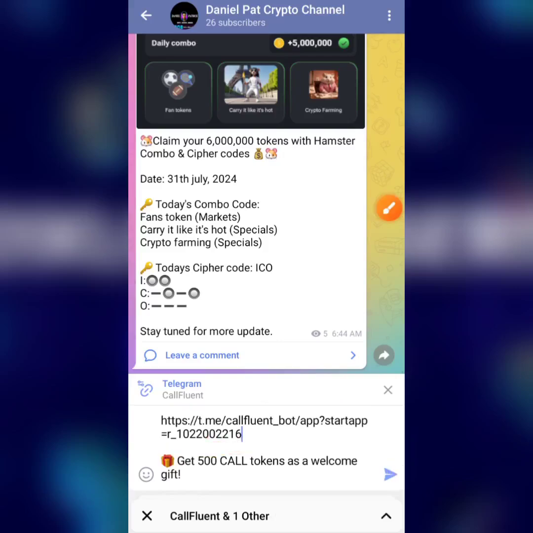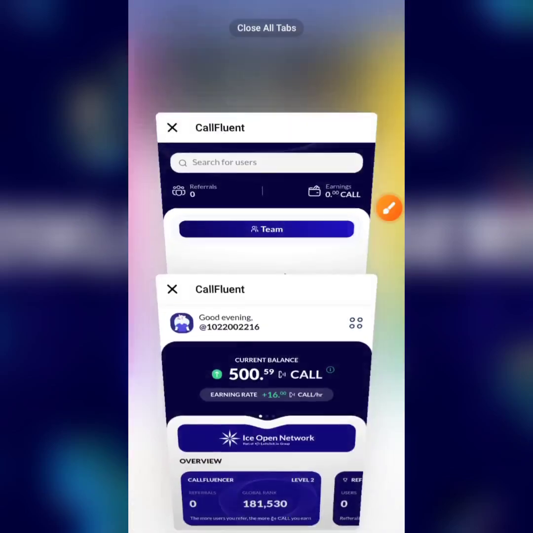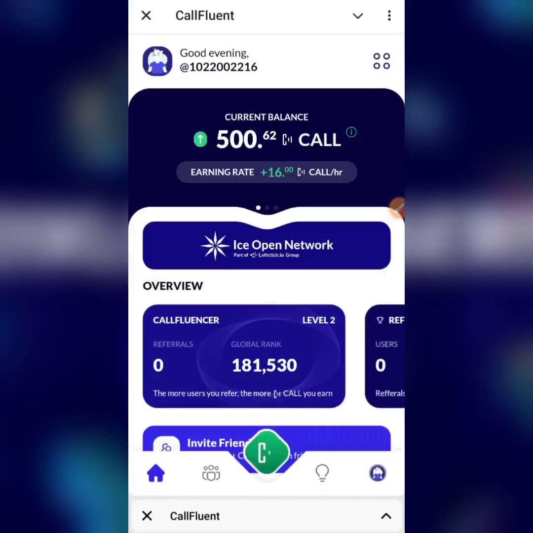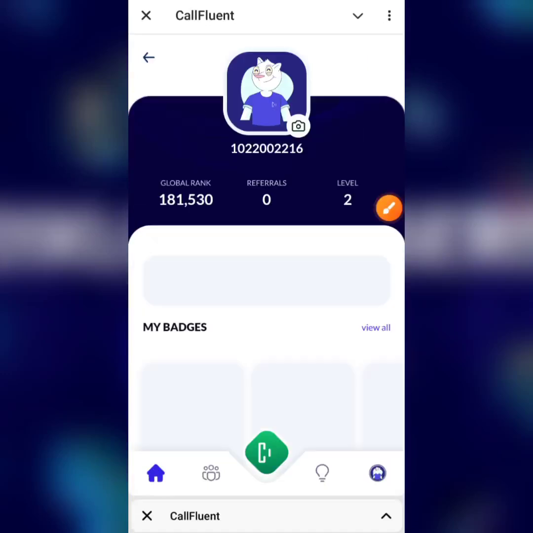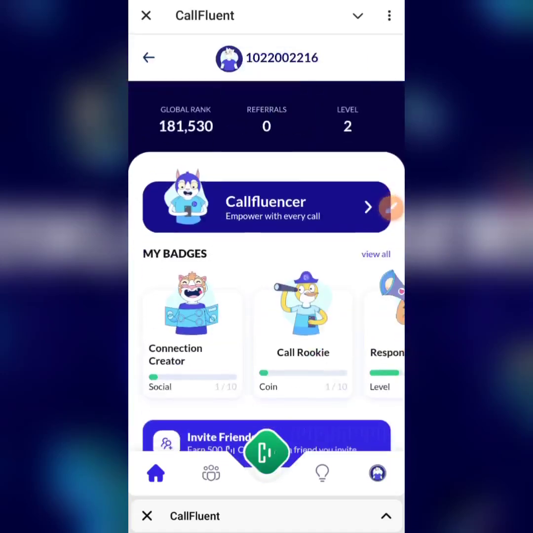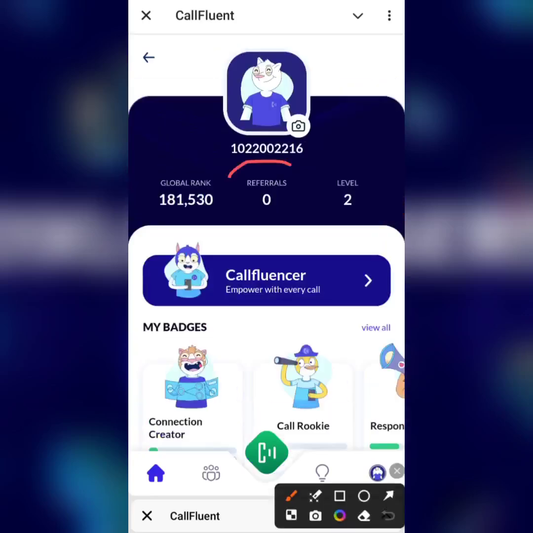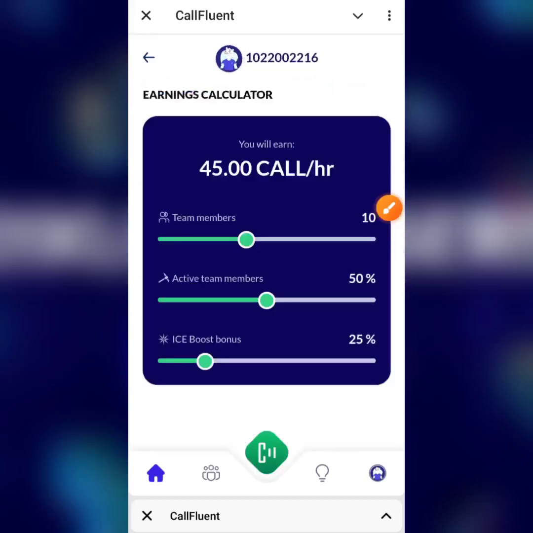So heading back to the app right now, let me just click and open this. What you also need to know is that this is where your profile lies. At the top left-hand corner of your screen right there, once you click on it, you will see your global rank, the referrals you have, your level, and more. You can also scroll down and use the earning calculator to see how many tokens you'll be earning per hour.